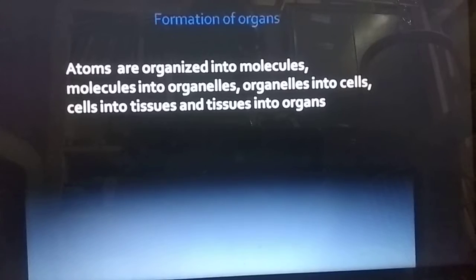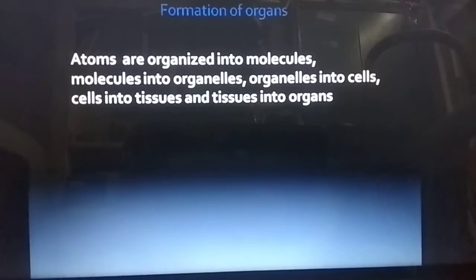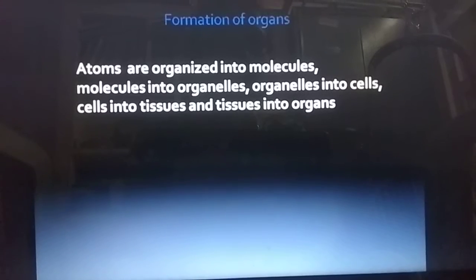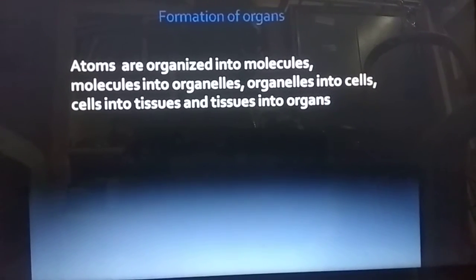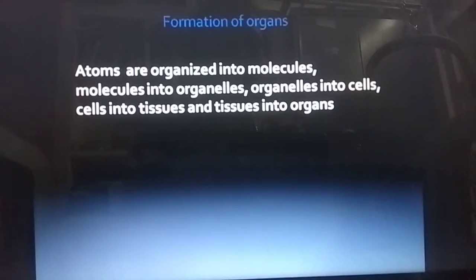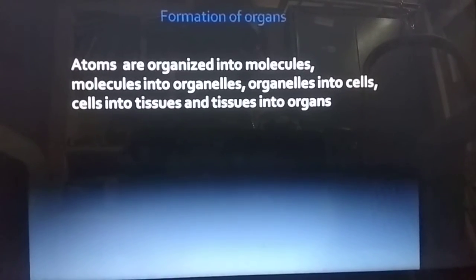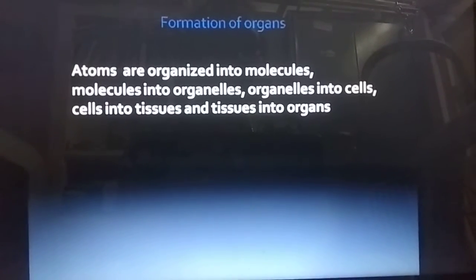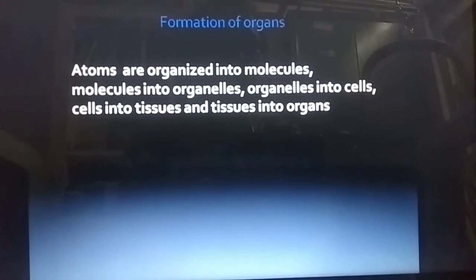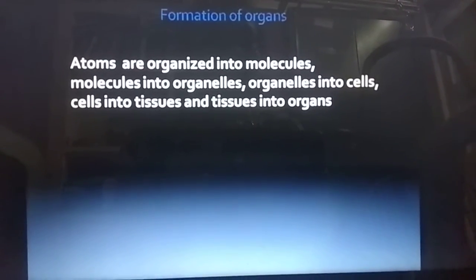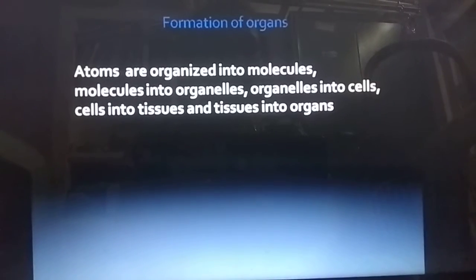Atoms are organized into molecules, molecules into organelles, organelles into cells, cells into tissue, and tissues into organs. When some atoms are joined together, molecules will form. Some molecules joined together, organelles will form.